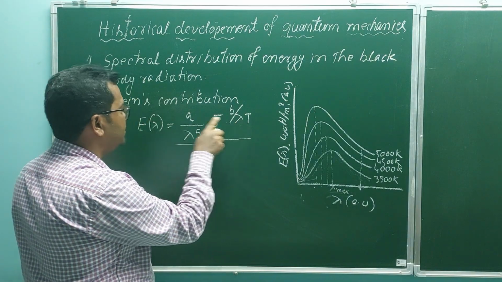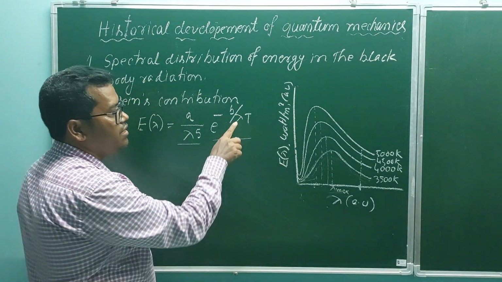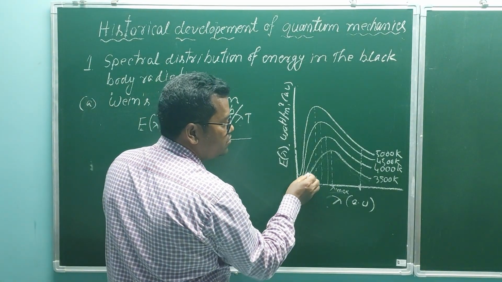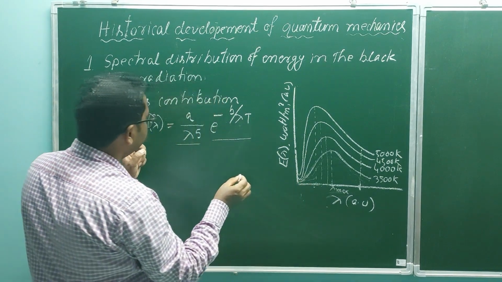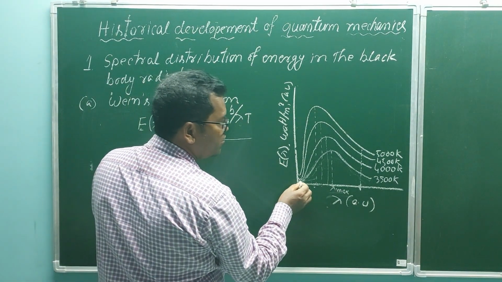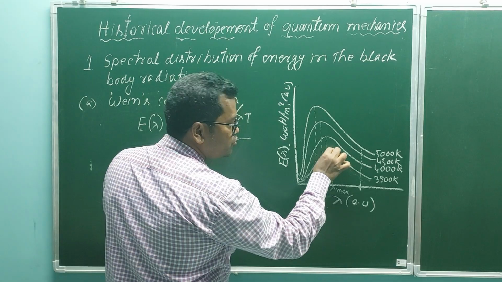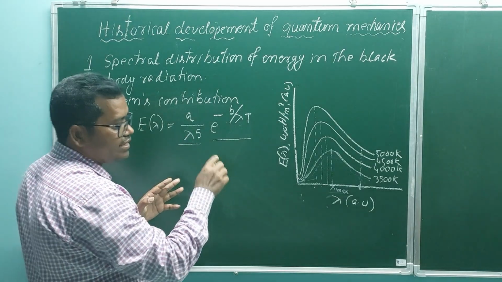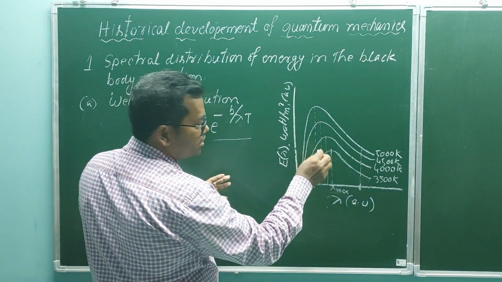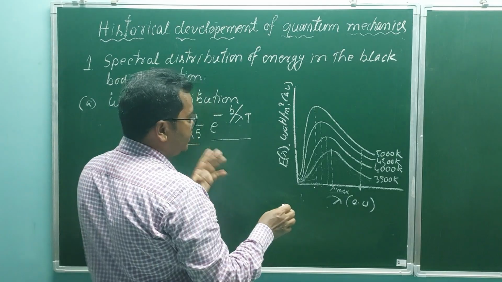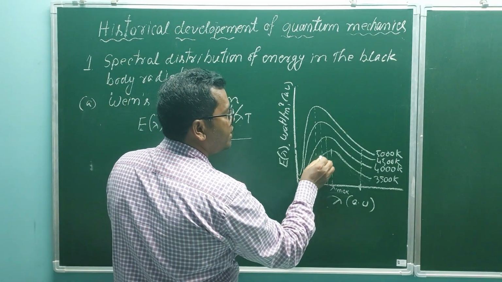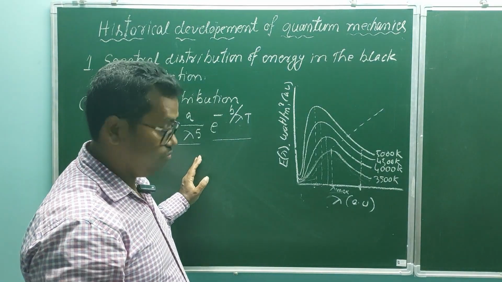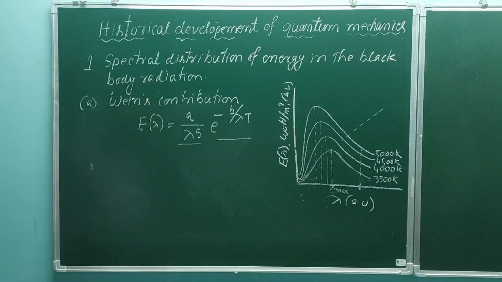That means Wien's contribution can explain only this half portion of the curve, and according to Wien, the curve should be like this. That is, Wien's law could not explain the curve completely.